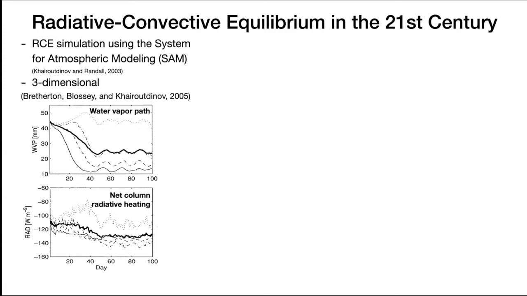So what you're looking at, please focus on the dark black line in these 2 time series. They are time series of water vapor and radiative heating. As the model reaches equilibrium, think of when you took chemistry class in high school, they would say the system will reach an equilibrium and the concentration of the substances will be constant with time. Here in the atmospheric science model, when we plot variables like water vapor or heat, we know that the model reaches equilibrium when the domain mean quantities of these values remain pretty constant with time.